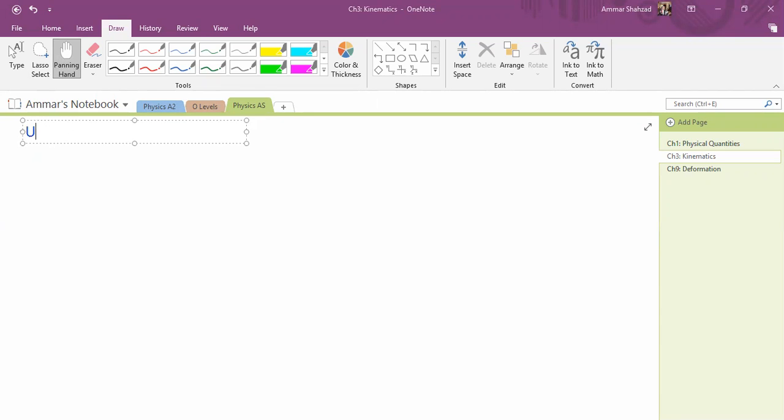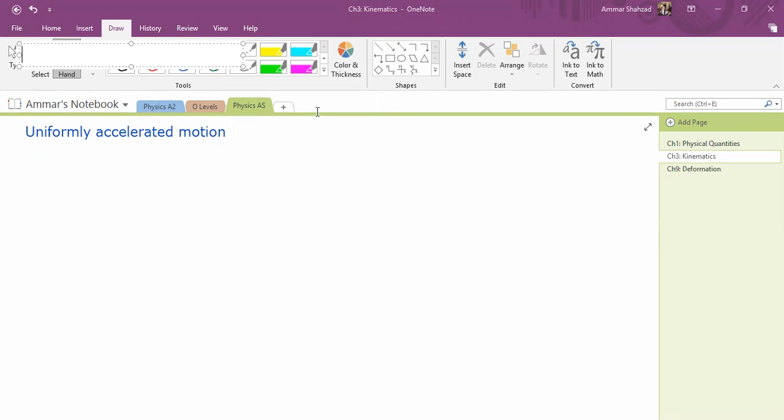Okay, so this is uniformly accelerated motion. Let me see if I can change the color. Okay, I cannot, it seems.